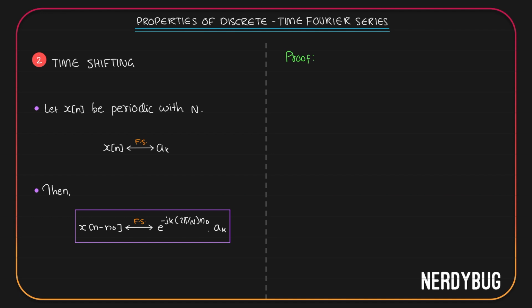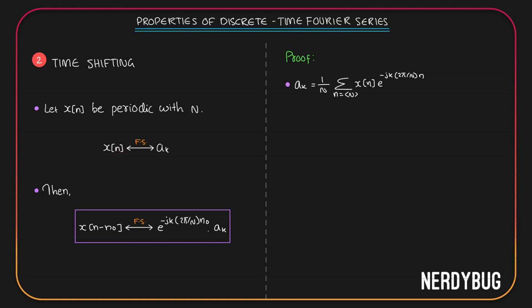Let's try to prove this. We know a_k can be written like this: 1 by N summation where n can take any N consecutive integer values, x of n e raised to minus j k 2 pi by N. x of n minus n naught is the time shifted version of x of n.